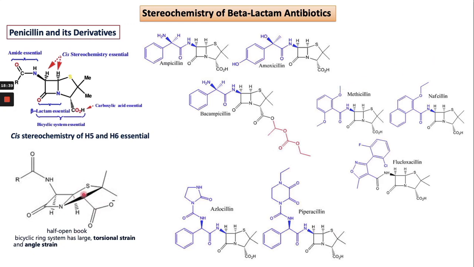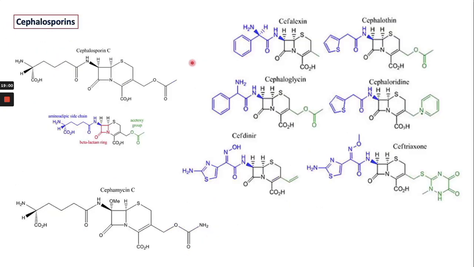And this one is the bicyclic ring system. Here the torsion angle, the tension angle between the 4-membered and the 5-membered rings, is large. As a result, the molecule can attain this conformation, but the stereochemistry of the hydrogen is cis. In the case of cephalosporins also, you can see the stereochemistry of this beta lactam ring should be cis. In the case of cephaloglycine and then cefdinir, all have the same cis stereochemistry rather than trans at the beta lactam site.